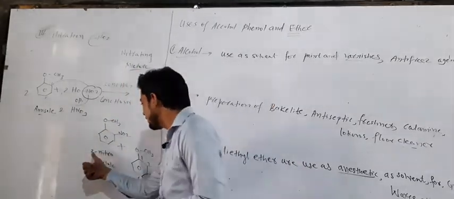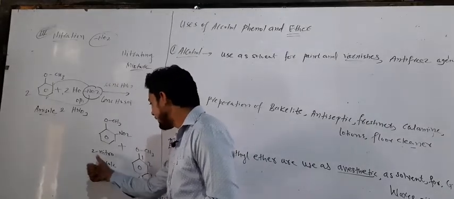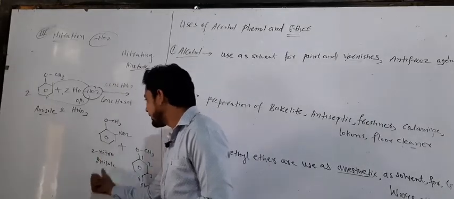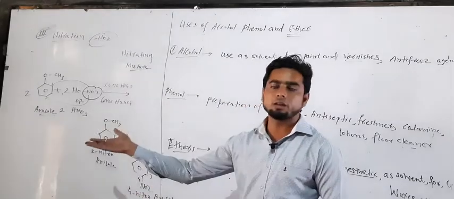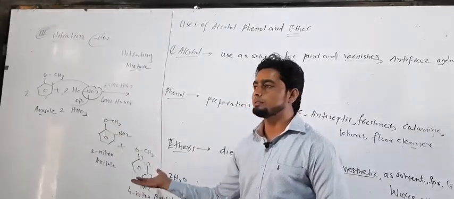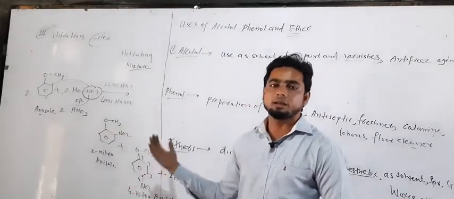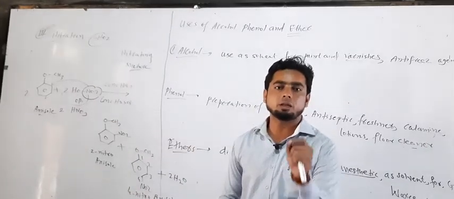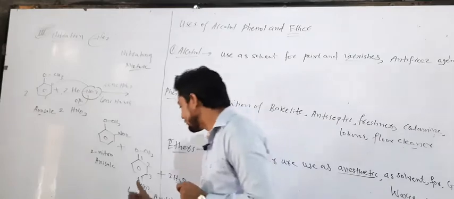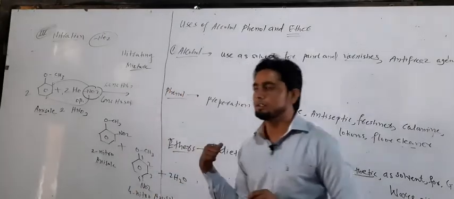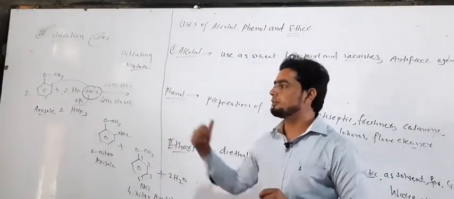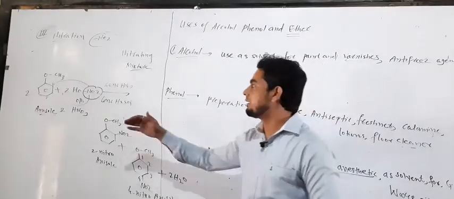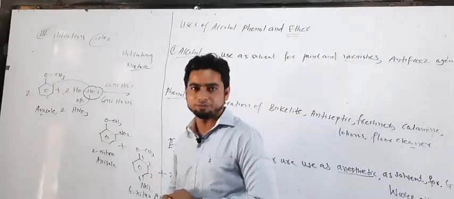So we get 2-nitroanisole, and the second molecule of anisole reacts with the second molecule of nitric acid. This nitro group attaches to carbon number 4, the para position. So we get para-nitroanisole. So in this way nitration takes place on the aromatic ether anisole. Clear?